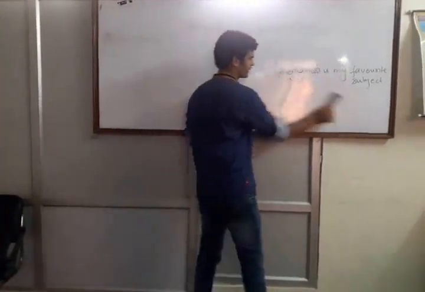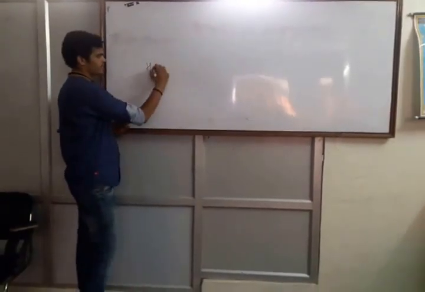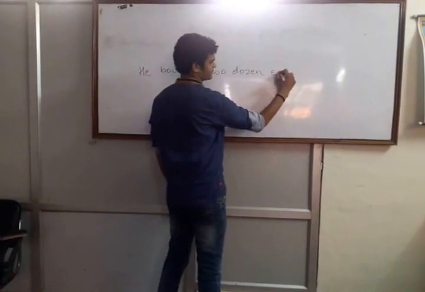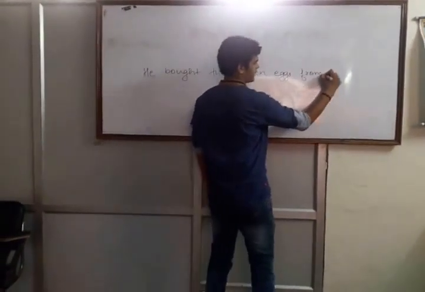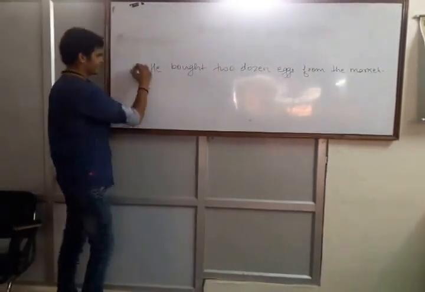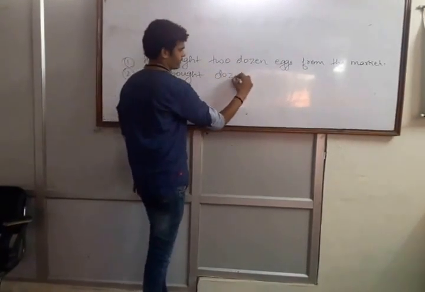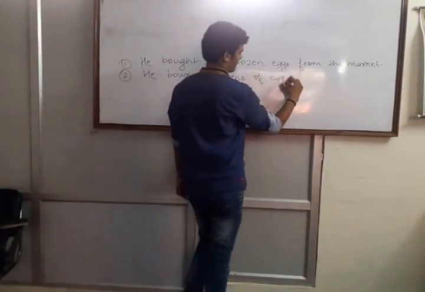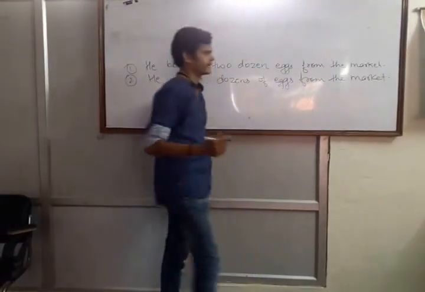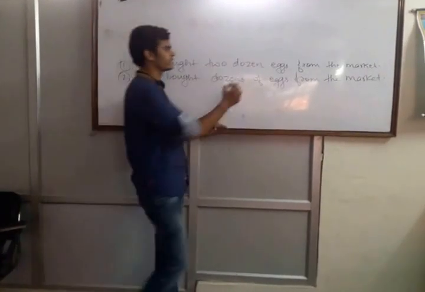And there are many more rules that we are going to cover, such as if there is a sentence: He bought 2 dozen eggs from the market, and the next sentence: He bought dozens of eggs from the market. The point to understand here is the question that comes in exams.